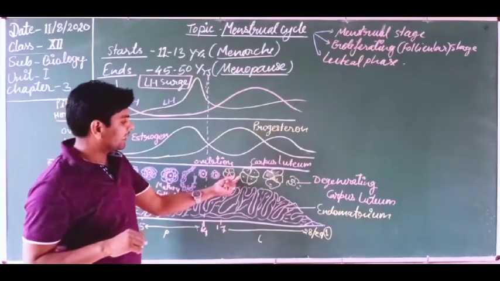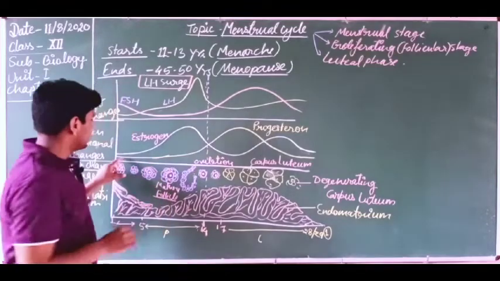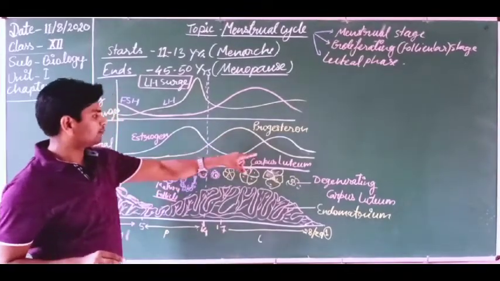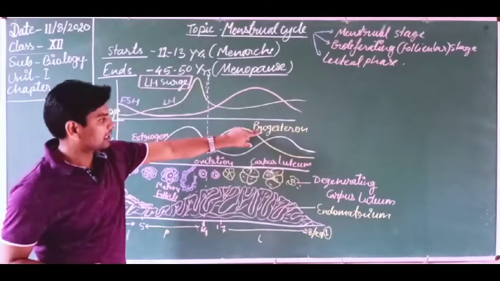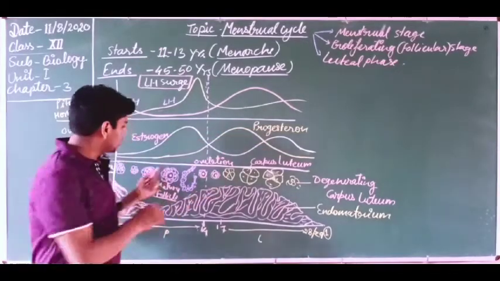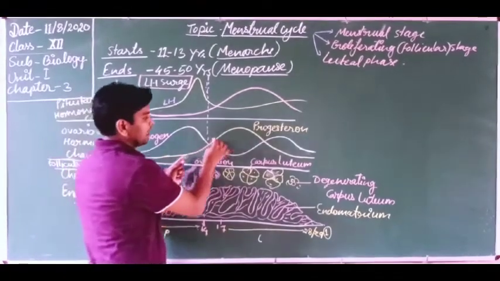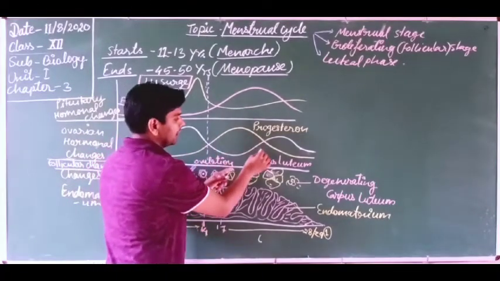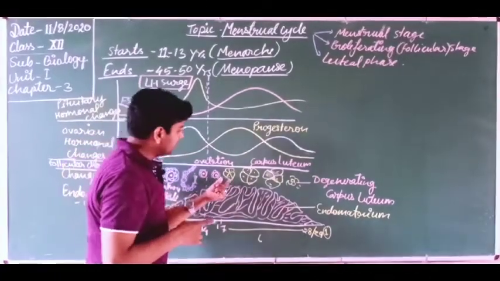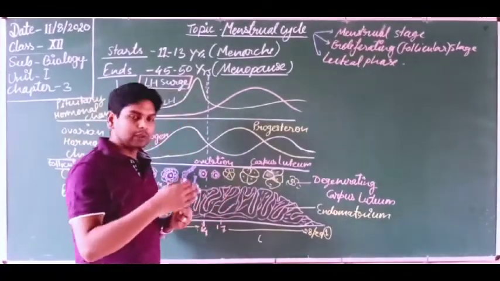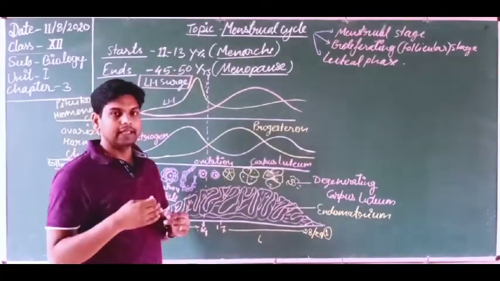That is why this yellowish curve you are looking at represents the progesterone level. The progesterone level decreased here, but it starts rising after the 14th day because the corpus luteum is formed. When the corpus luteum becomes more developed and increases in size, the progesterone level continues increasing.